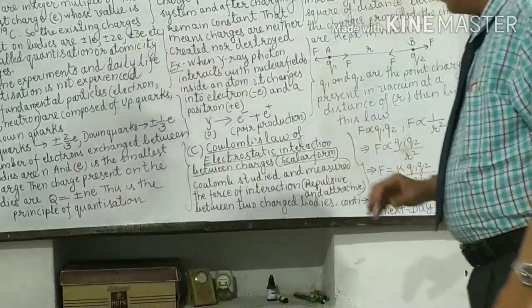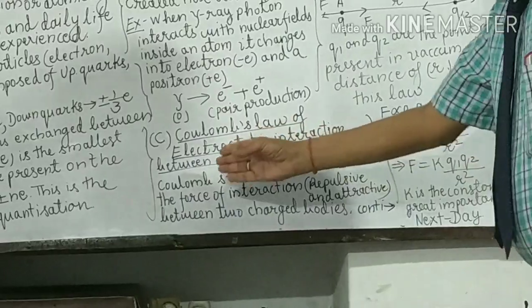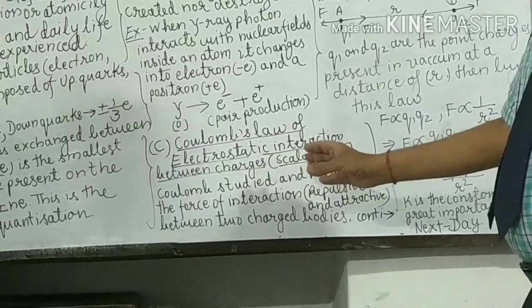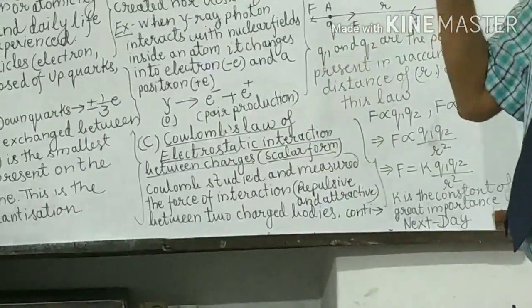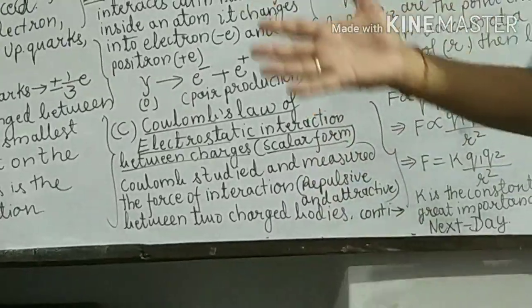Now the next part is Coulomb's law of electrostatic interaction between point charges, in scalar form. First we will read scalar form, then vector form.